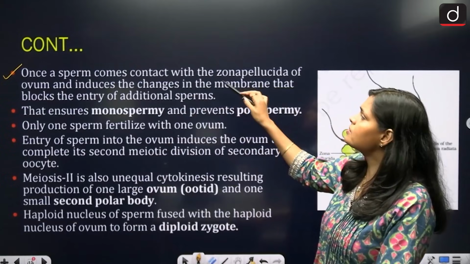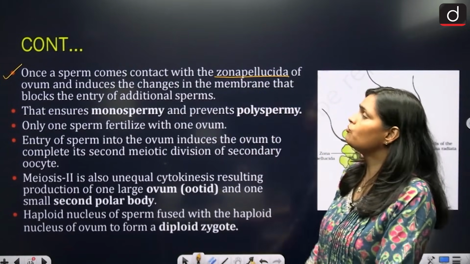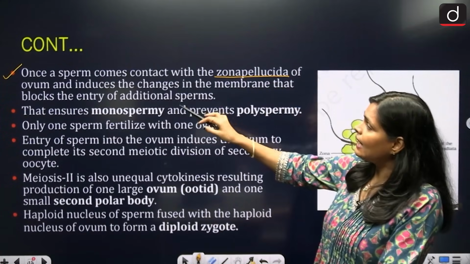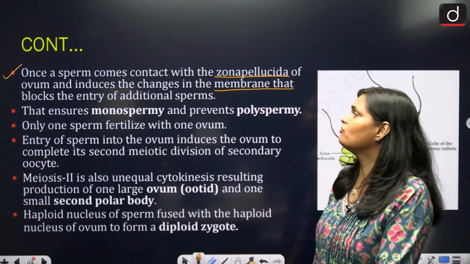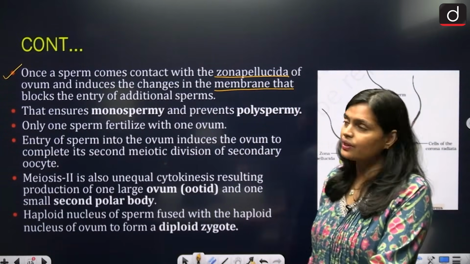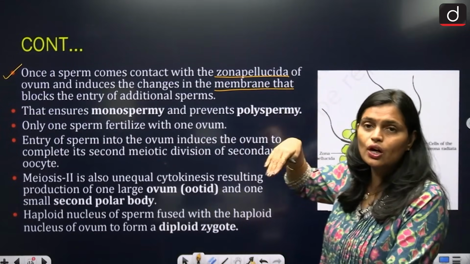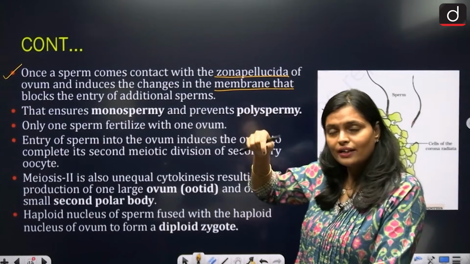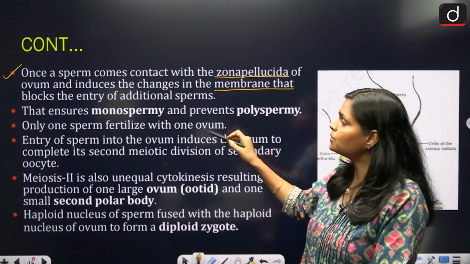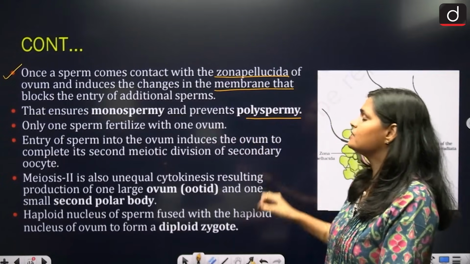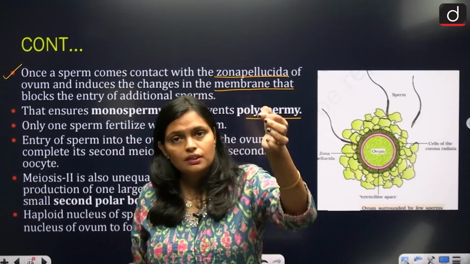Once a sperm comes in contact with the zona pellucida of the ovum, it induces a change in the membrane that blocks the entry of additional sperm. So what happened? Once the sperm comes in contact with the zona pellucida layer of the egg, they ensure monospermy and prevent polyspermy. So basically what happened now?